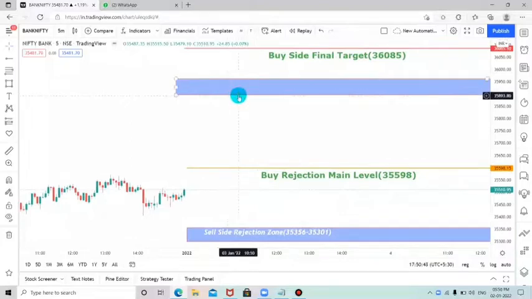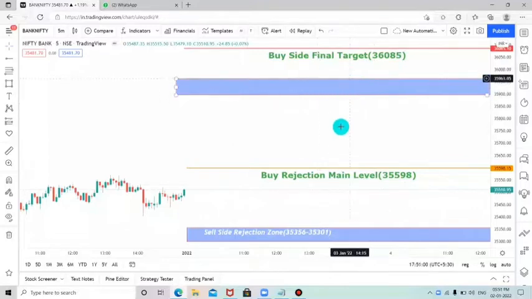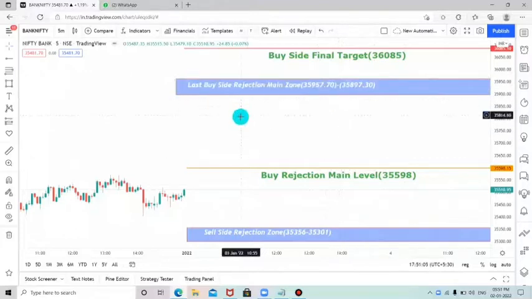Right now I have plotted it as a zone, so this level is a full zone. The level reacted from 35,957.70 till 35,897.30. That's all. These are the main important levels for buy side movement. After the buy side movement, we can expect a last buy side rejection here only.